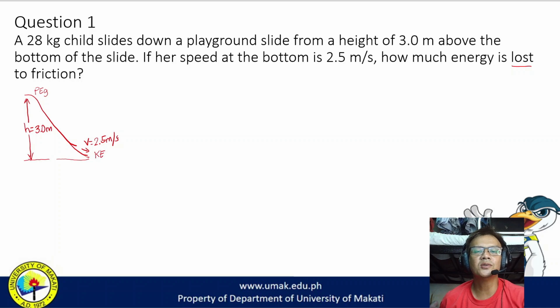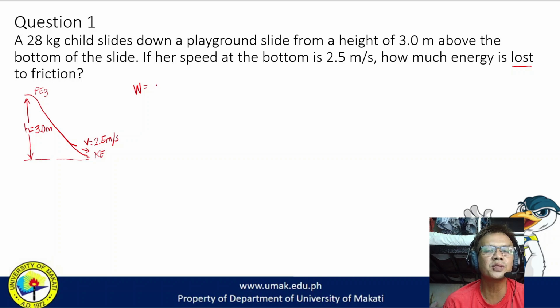Okay? So to solve this problem, we could do this by adding work. What is the work done on the system? There's only one force, walang iba. Isang force lang, which is force of friction, which is outside of the body.